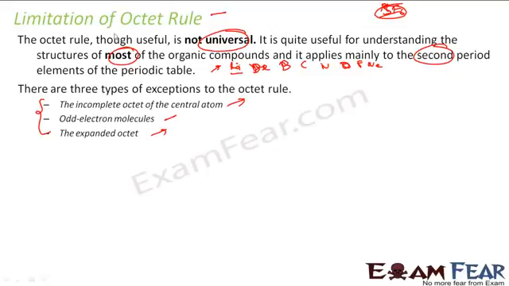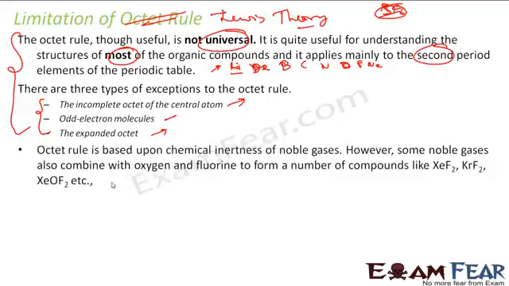The limitation of Lewis theory is my topic here. The first thing is that the octet rule, which is the basic foundation of the Lewis theory, is not always true. The octet rule itself is based on the chemical inertness of noble gases. It says that noble gas is inert, but we have seen that noble gases do form compounds like XeF2, KrF2, XeOF2.